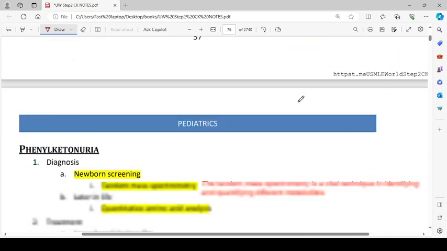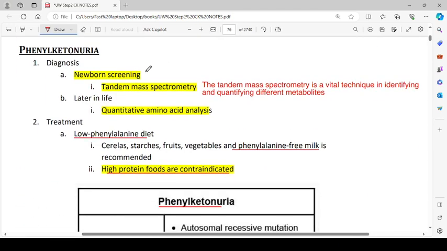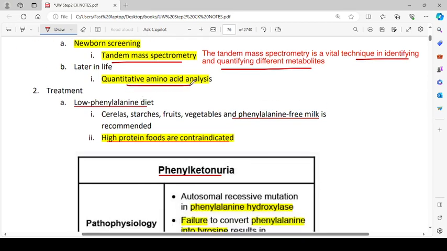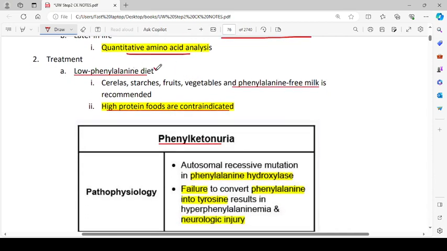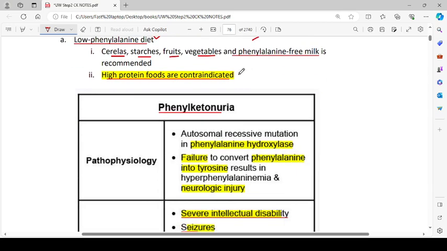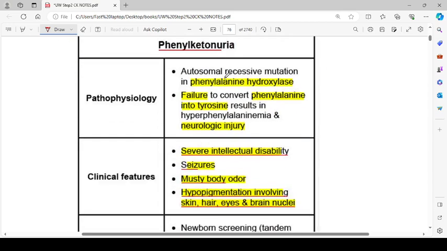The next point is about phenylketonuria. Diagnosis: newborn screening, tandem mass spectrometry. We use tandem mass spectrometry as a part of newborn screening. The tandem mass spectrometry is a vital technique in identifying and quantifying the different metabolites. Later in life, quantitative amino acid analysis can be done. Treatment: low phenylalanine diet, cereals, starches, fruits, vegetables, and phenylalanine free milk is recommended. High protein food is contraindicated in these people.